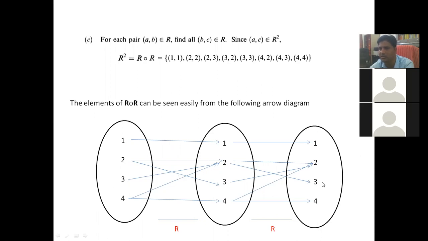Therefore 3 comma 3 is a member of your R composition R. So it is easy to find the members of R composition R. Otherwise you have to check all these members one by one: you take one pair, find all the members of the type BC, and then collect all the ACs for your composition method.